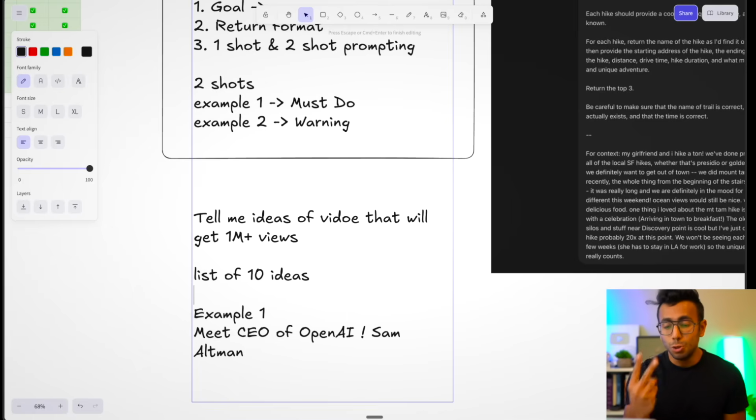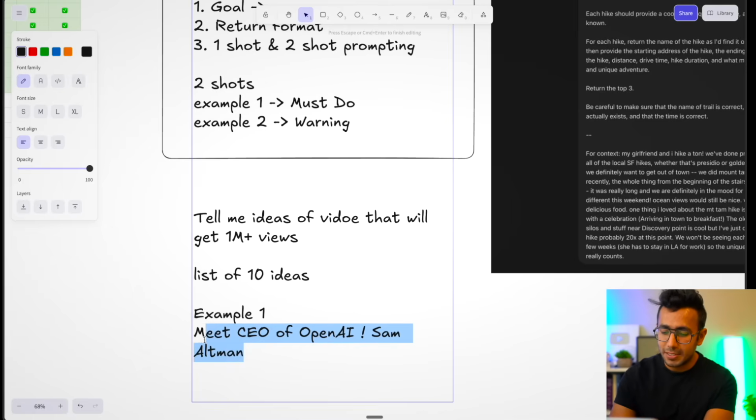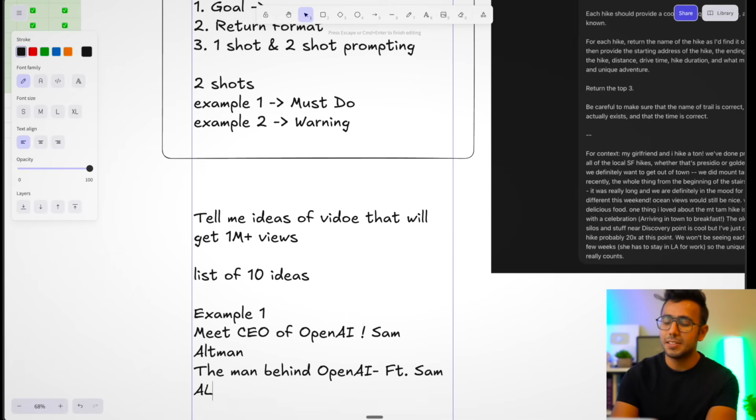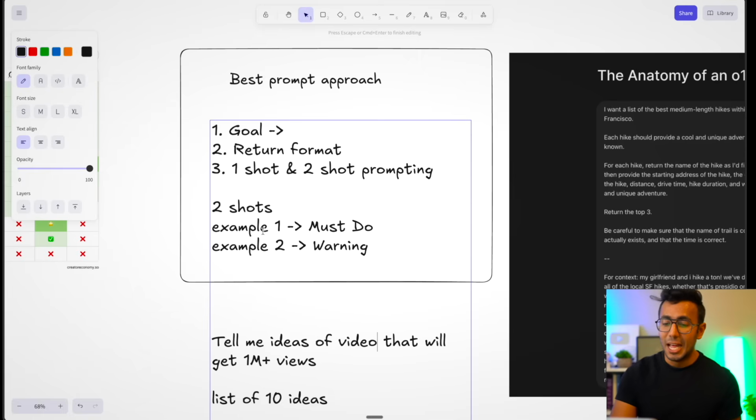If I'm constructing a two-shot prompt, I'll give it two examples. Let's say I'll give another example like, the man behind OpenAI, featuring Sam Altman. Let's say this is a podcast title, right? Videos, podcasts. So you can give two examples, but I follow this strictly: two-shot prompting is one you must do, the second one is something you do not do.